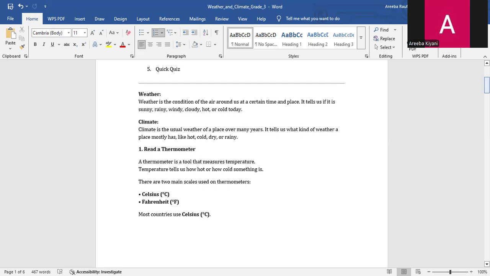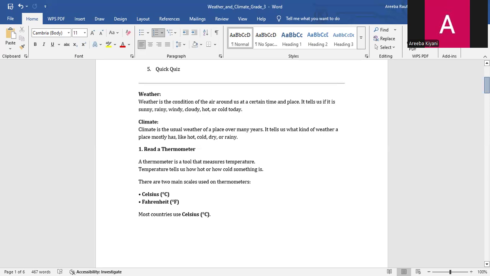Climate tells us the usual weather of a place over many years. Whereas weather can be changed. Like in the day, it's sunny, and at night, it may be rainy. So weather can change quickly, but climate can't. It can change over many years. It takes time, over many years.